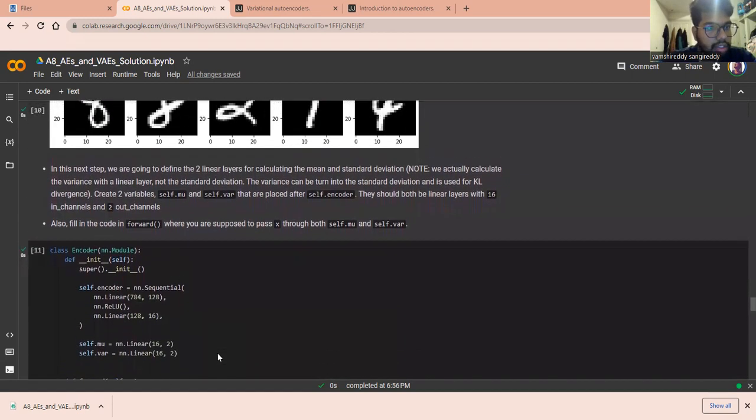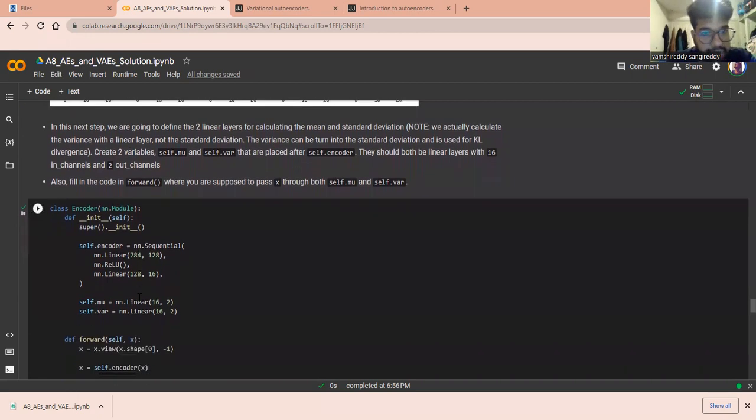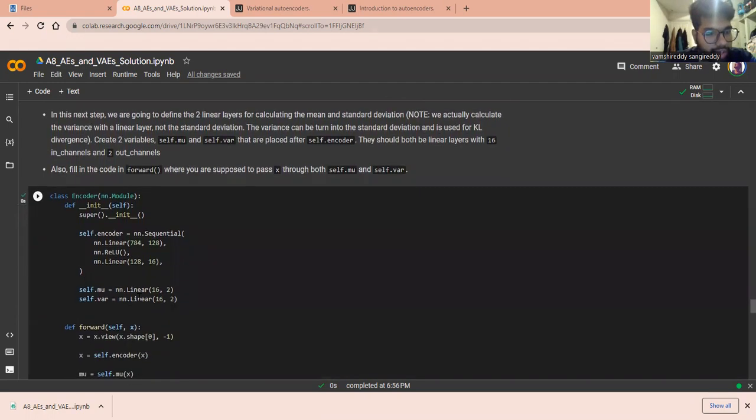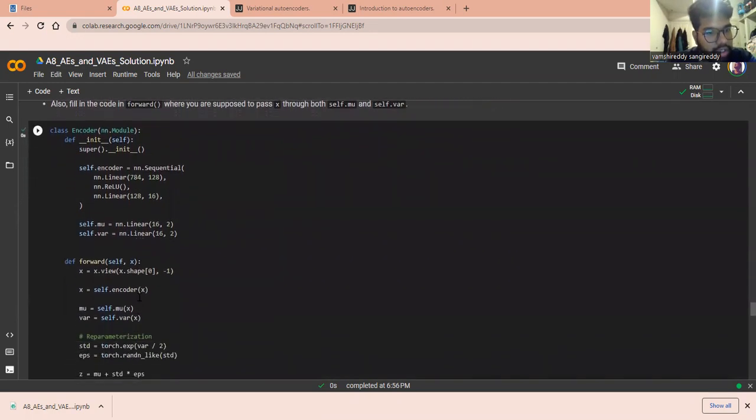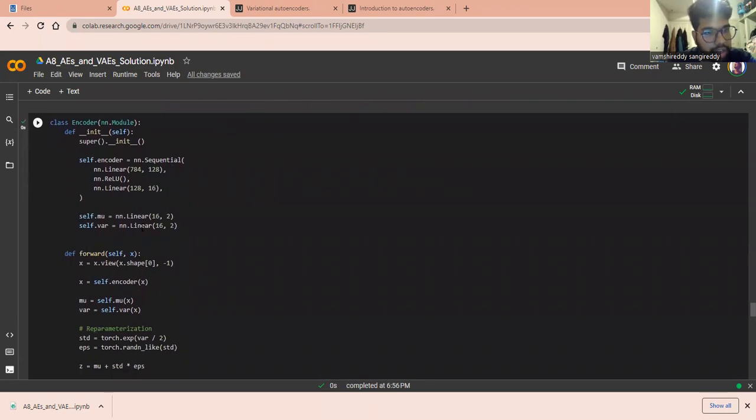In the next step, we define two linear layers for calculating the mean and standard deviation. We create two variables, self.mu and self.variance, placed after the self encoder. In the encoder function, we create the variance and mean using linear layers, with a batch size of 128.